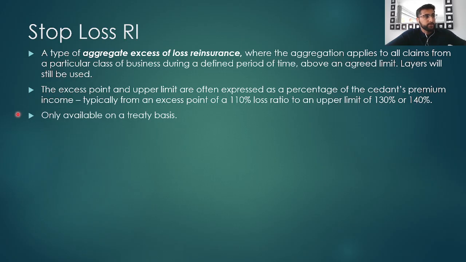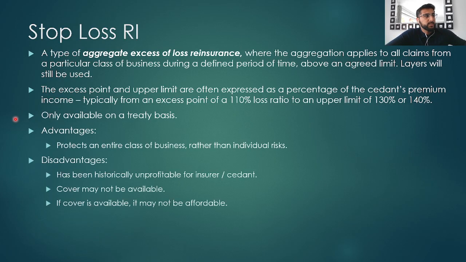Stop loss reinsurance is only available on a treaty basis because it covers classes. Some of the advantages and disadvantages include that it protects an entire class of business rather than individual risks, but it has been historically unprofitable for insurance companies, and when they need stop loss reinsurance, it might not be available, and if it is available, it might not be affordable.